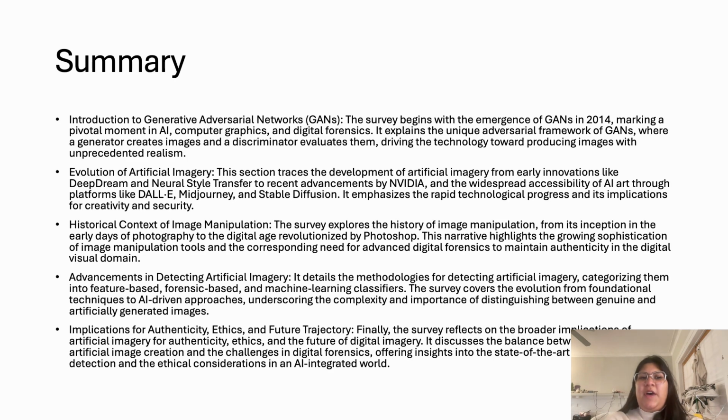So here's a summary of how this literature survey works. The survey first begins by surveying the introduction to generative adversarial networks. It begins with the emergence of GANs in 2014 and then goes forward with the GAN diversification up to 2024, where we stand with OpenAI Sora being one of the most pivotal softwares in generating videos and images from text.